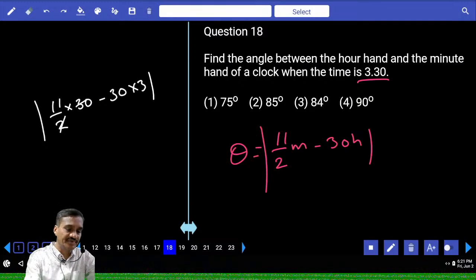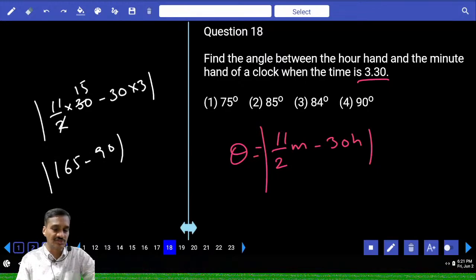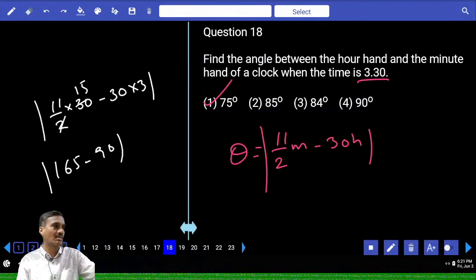Then 2 times 15, 11 into 15 is 165, minus 90. Now under modulus, the difference is 75, choice 1.